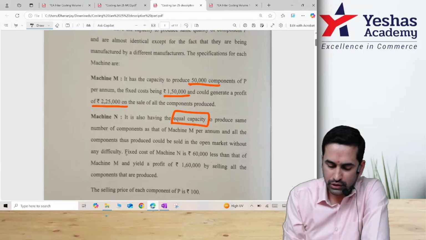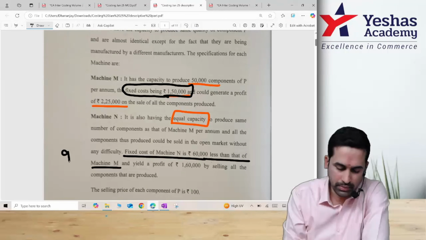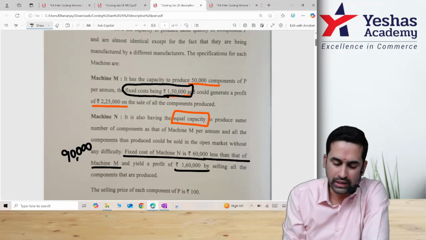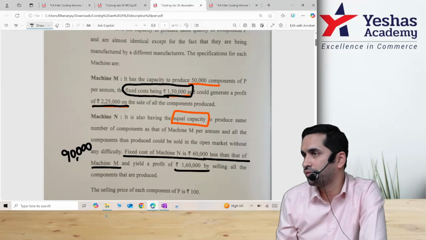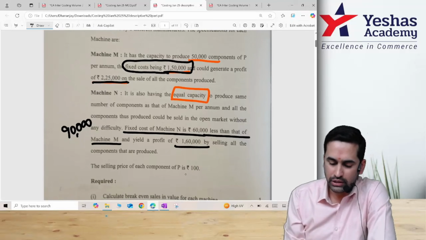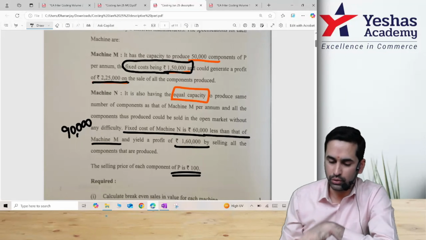Fixed cost of this machine is 60,000 less than that of machine M. How much was machine M? 1,50,000. This minus 60,000, that means 90,000. And it will give you a profit of 1,60,000. That was giving you a profit of 2,25,000 by selling all the components that are produced. That means no stock. Whatever you produce, you sell. The selling price of each component is 100 rupees. That means selling price is with you. Number of units is with you.